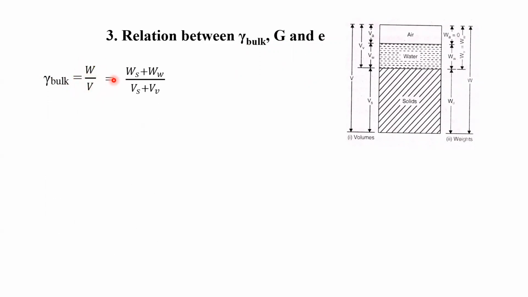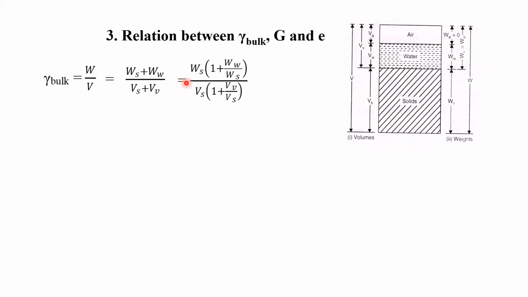The total weight we can write as weight of solid, which is nothing but WD, weight of dry solid, plus weight of water, divided by the total volume, which we can also write as volume of solid plus volume of voids.